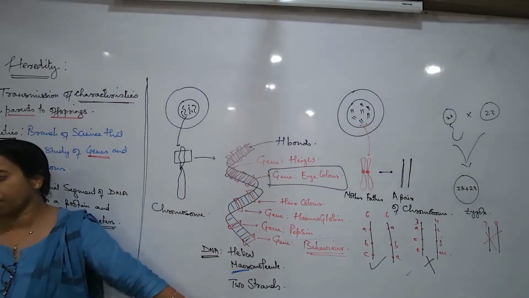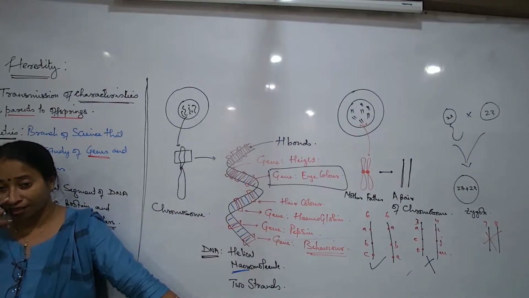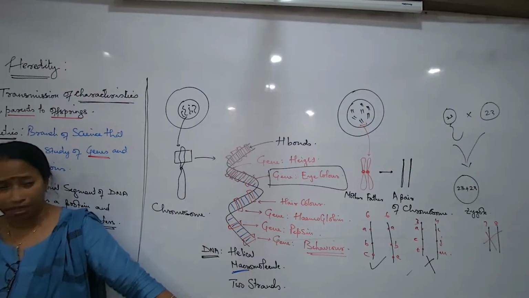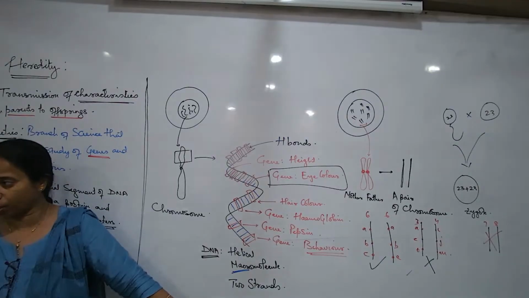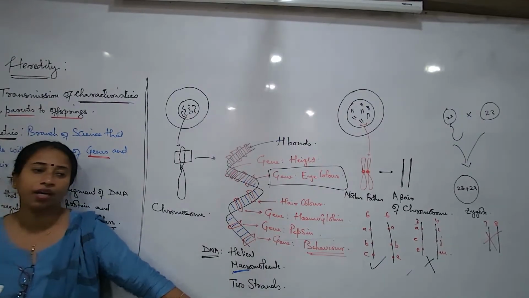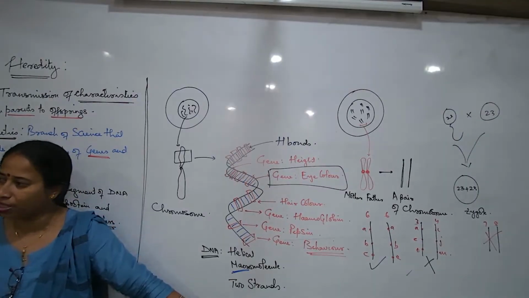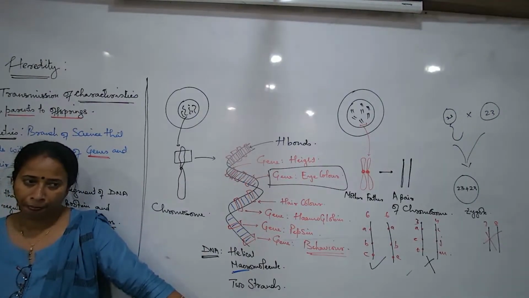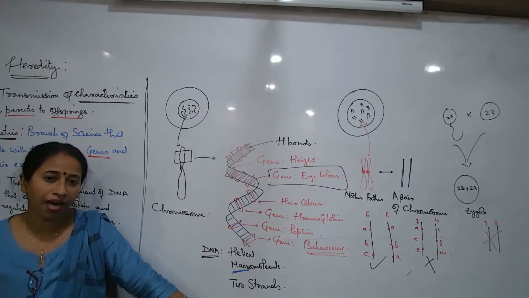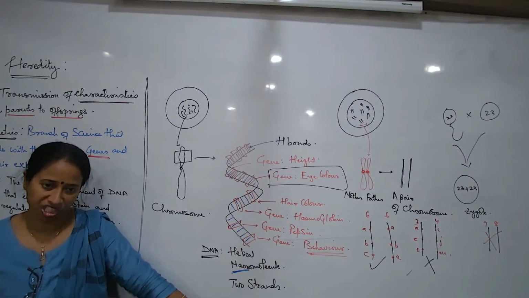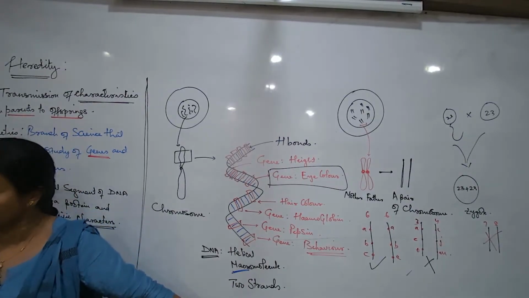So now, when we are talking about the concept of genes, what are we learning now? We are coming across, I say, 2 or 3 concepts I taught you right now. I say, what is the relation between the word chromosome and DNA? I told you what is the relation. Chromosomes are composed of DNA. DNA is the chemical composition of chromosome.